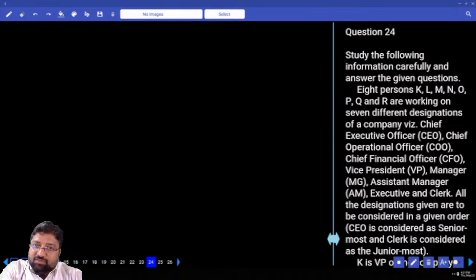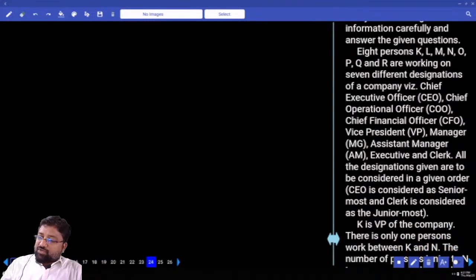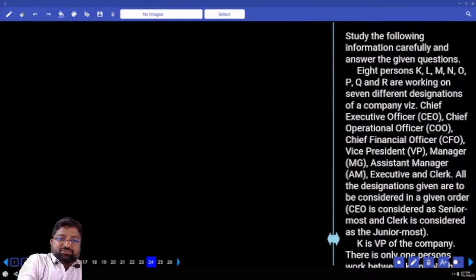This is a question on hierarchy of different posts. 8 persons K, L, M, N, O, P, Q and R are working on 8 different designations of a company, that is CEO, COO, CFO, Vice President, Manager, AM, Executive and Clerk. All of the designations given are to be considered in a given order. CEO is considered the senior most and Clerk is the junior most. So where am I supposed to start from?